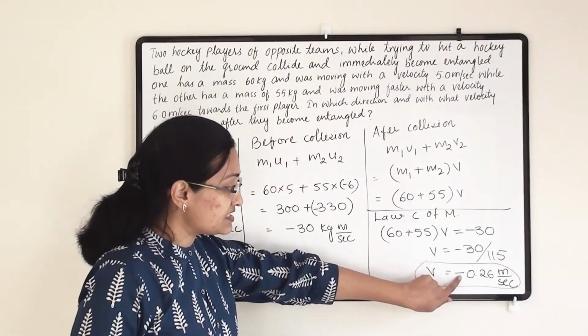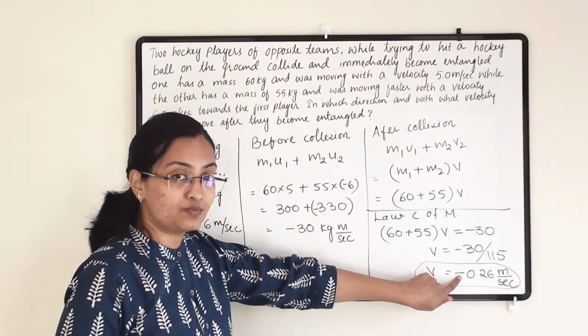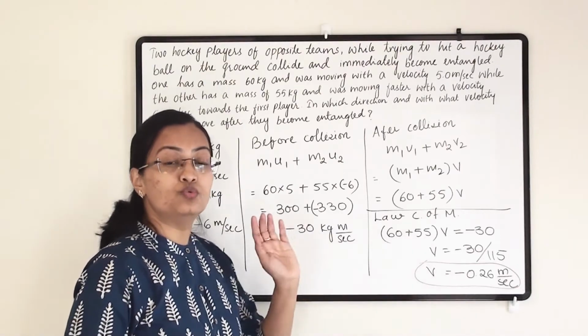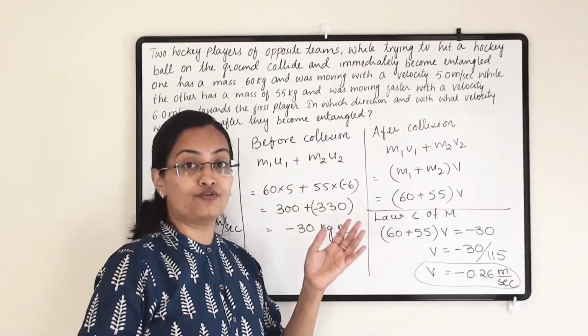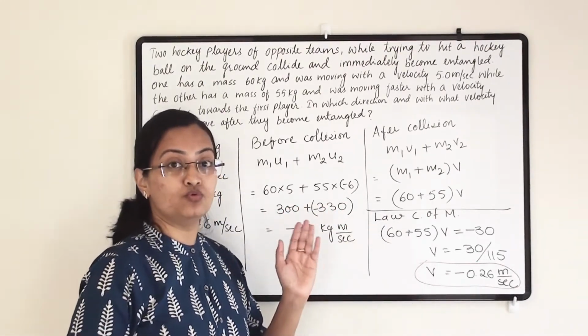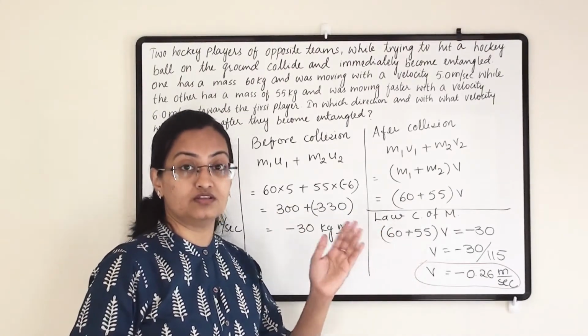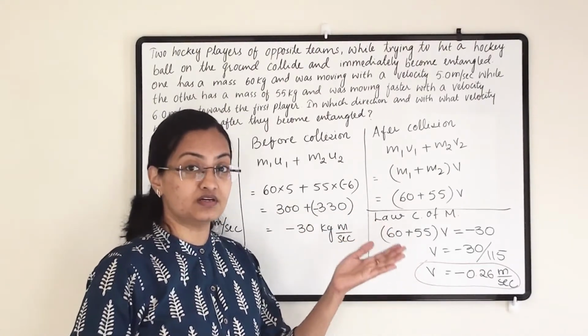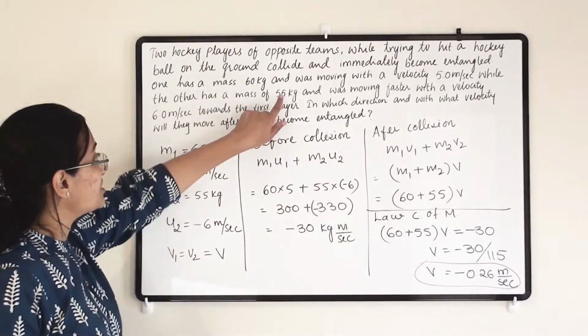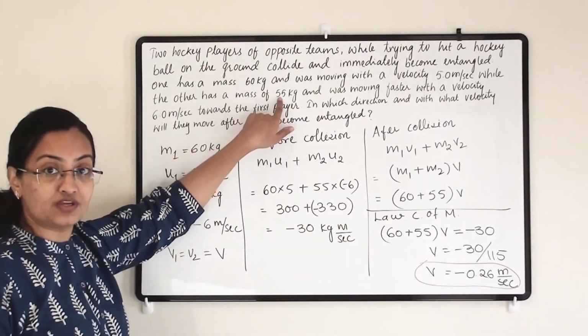Now this answer is negative. That means they will move in the direction of person B, towards the left side, towards the second person, who has a mass of 55 kg.